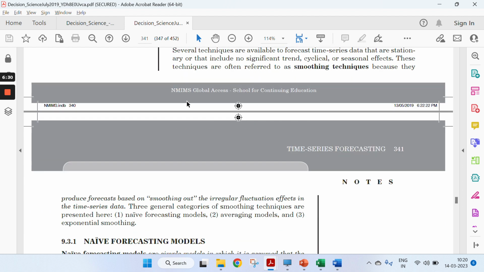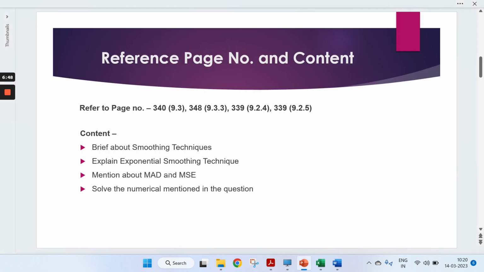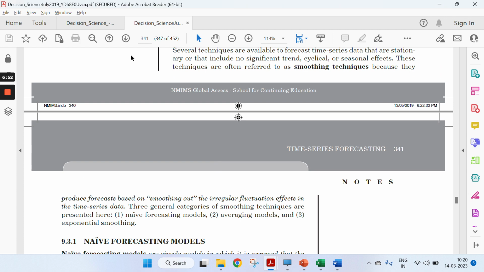They just need to smoothen out the irregular fluctuation. So firstly, you just need to explain what is a smoothing technique. Then you can write that there are three types of smoothing techniques: naive forecasting, averaging models and exponential smoothing. After that you need to explain the exponential smoothing technique.